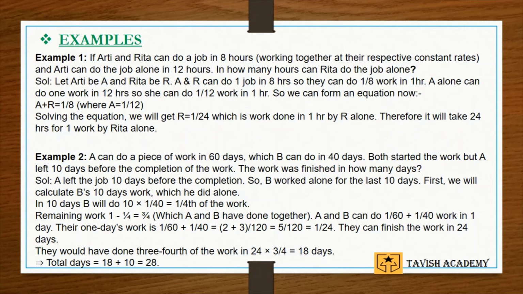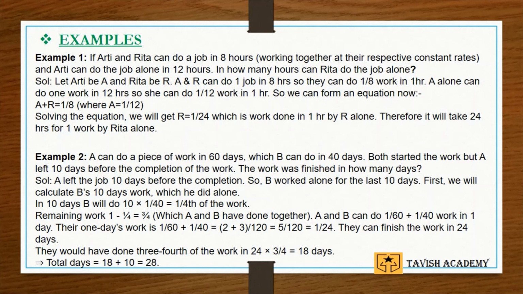Now, in 10 days, B will do 10 into 1 upon 40, that is total number of days, 40, which is equal to 1/4 of the work. Now, remaining work, that is 1 minus 1 upon 4. 1 upon 4 is B's work in the last 10 days. So 3/4 is the work done together by A and B.